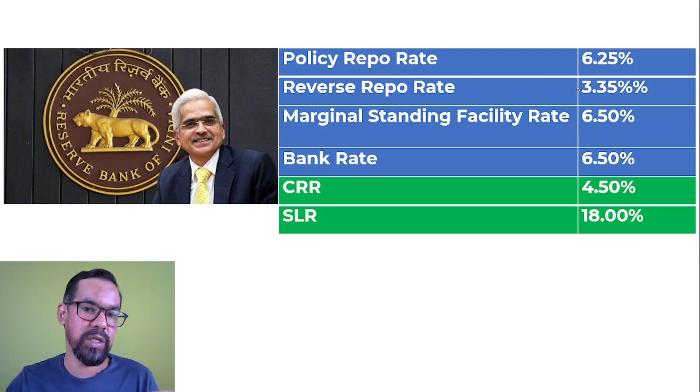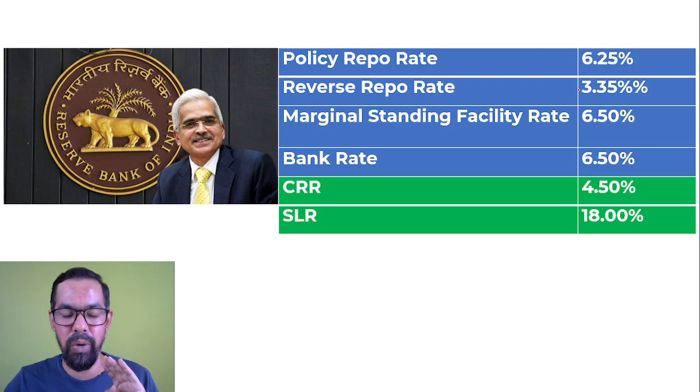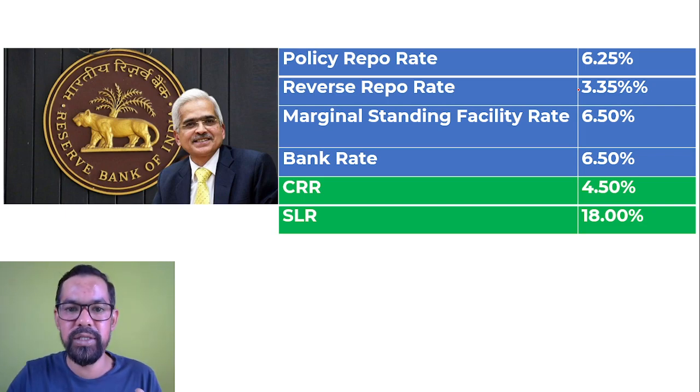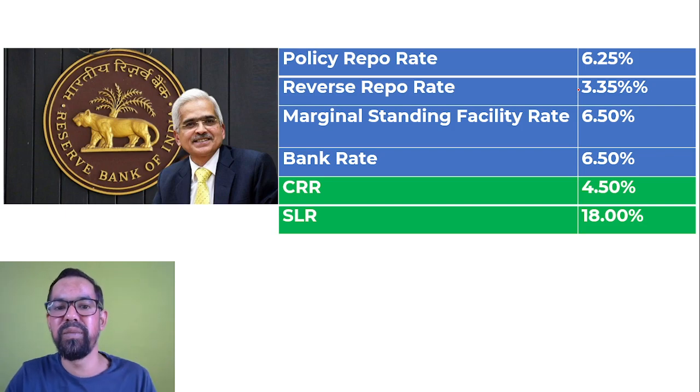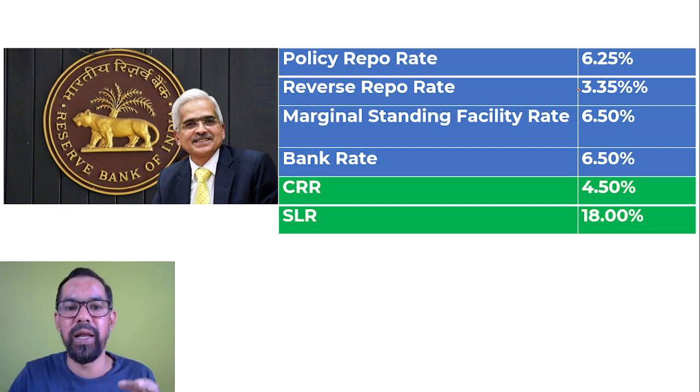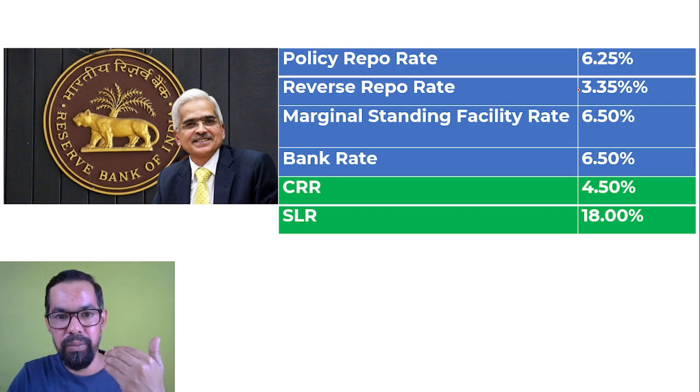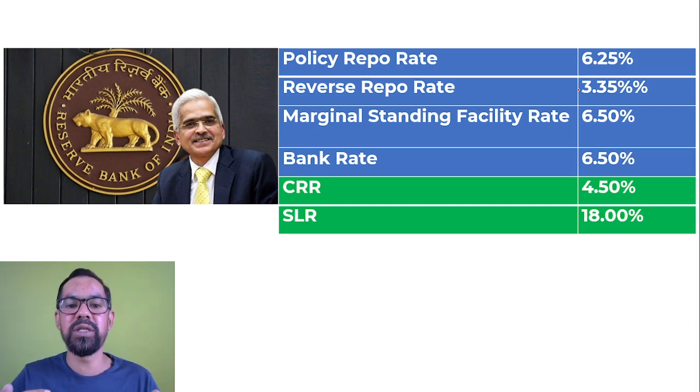Okay, so one request to all of you guys, please go through the current monetary policy updates. Every year you will find at least 4 times this policy meeting happens. The last bi-monthly meeting happened in December. Now the next one will happen in February. Then the first bi-monthly meeting for financial year 23-24 will happen in April. Then June, then August. So every 2 months the MPC generally conducts this meeting, and they update these things.